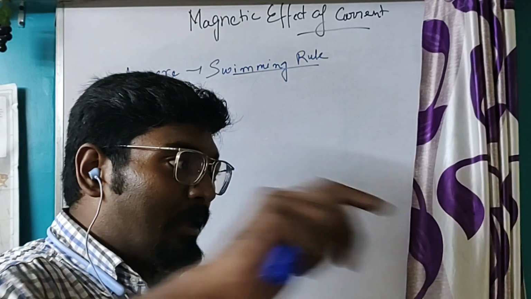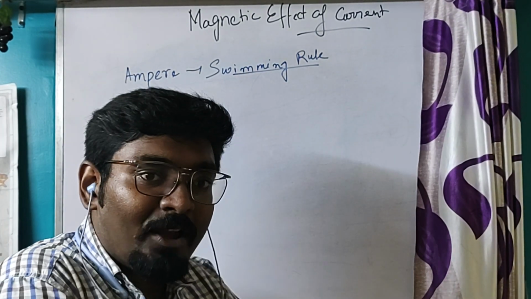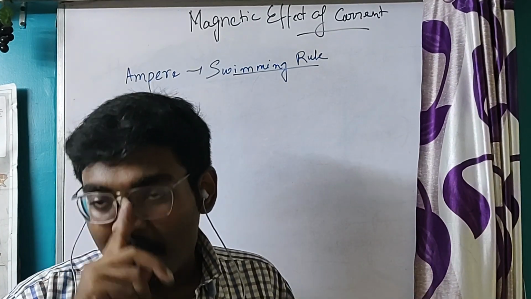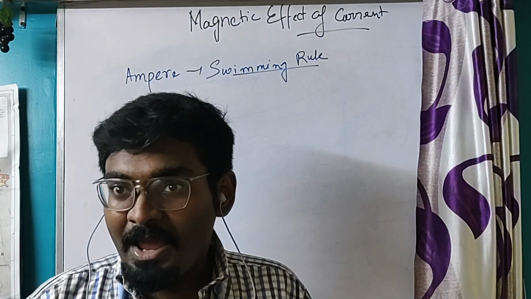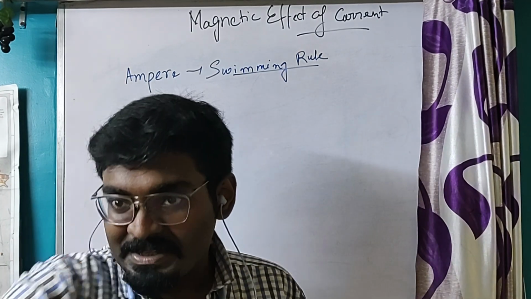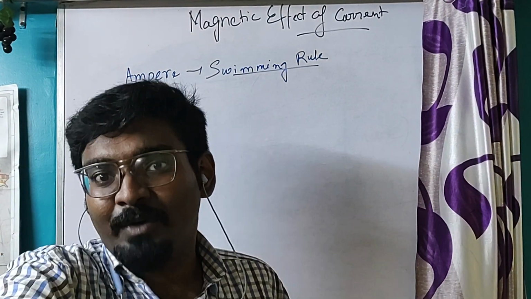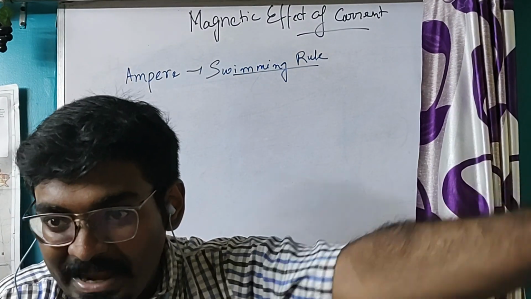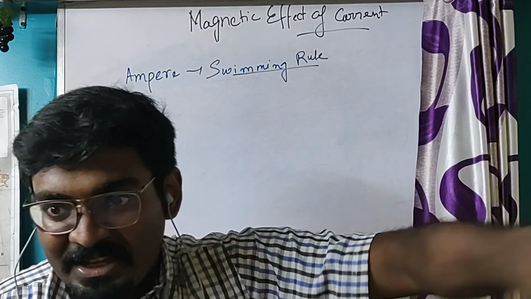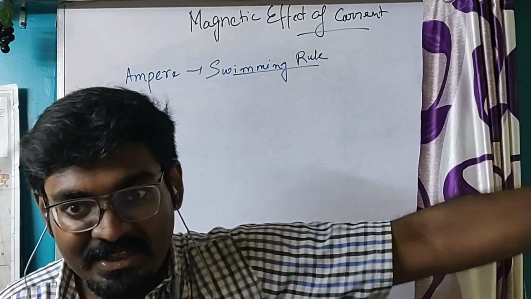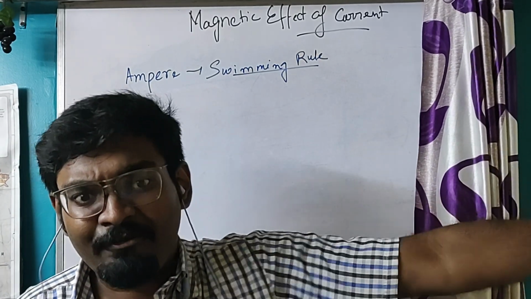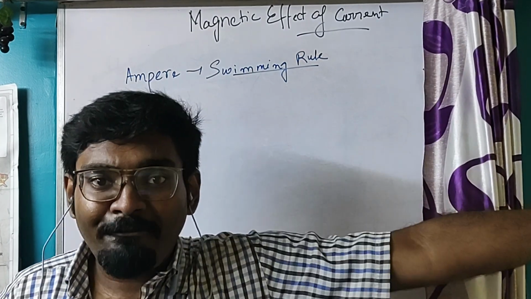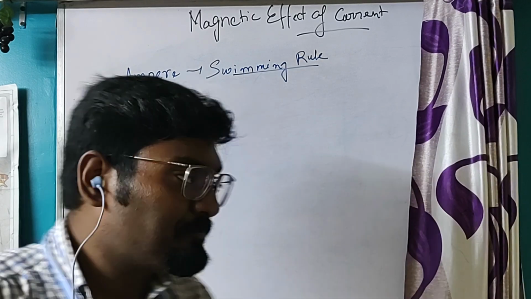Now, in this position, my left hand will give me the direction of the magnetic field. So in this direction, my left hand will show the deflection of the magnet. Okay.